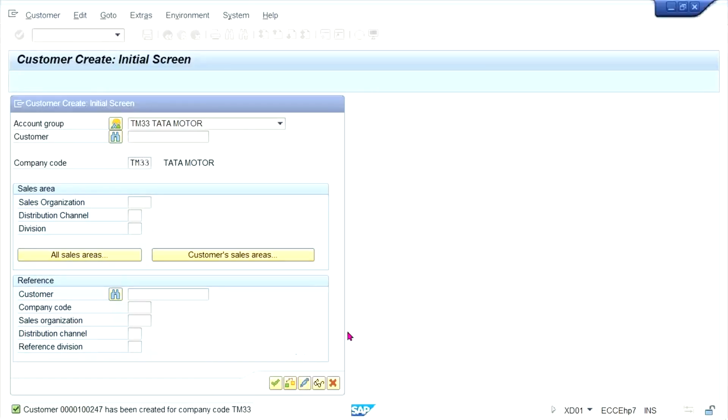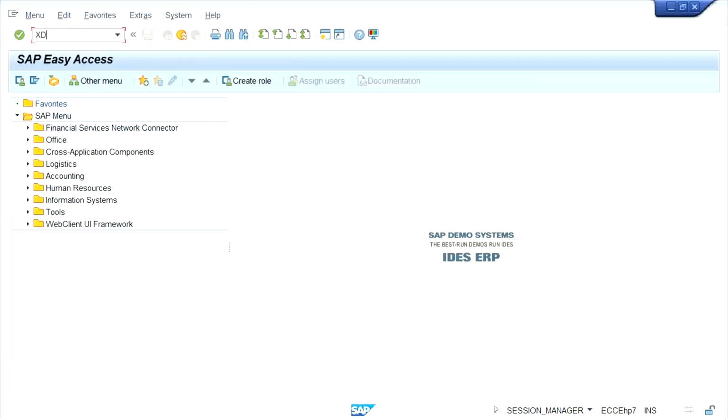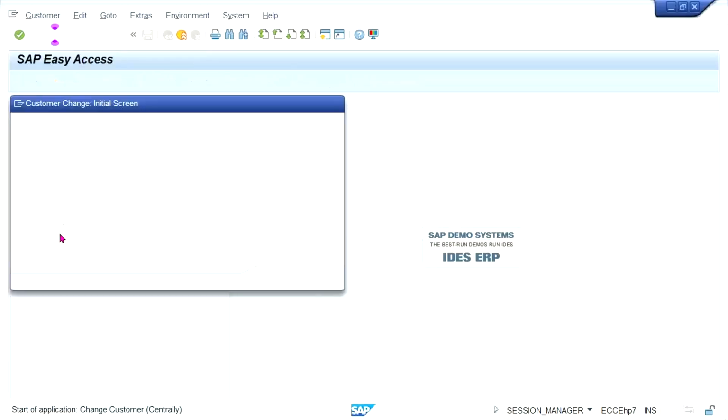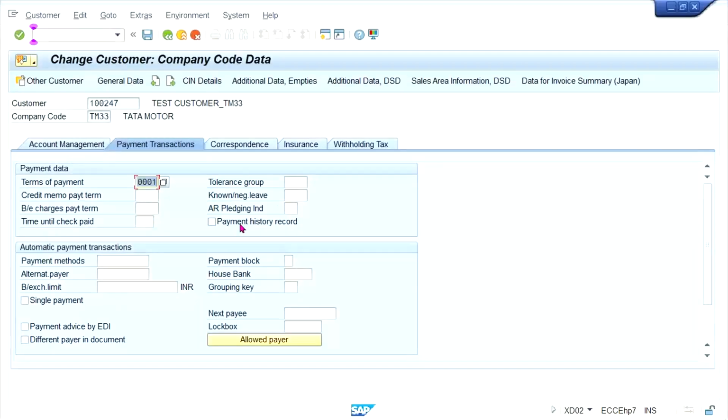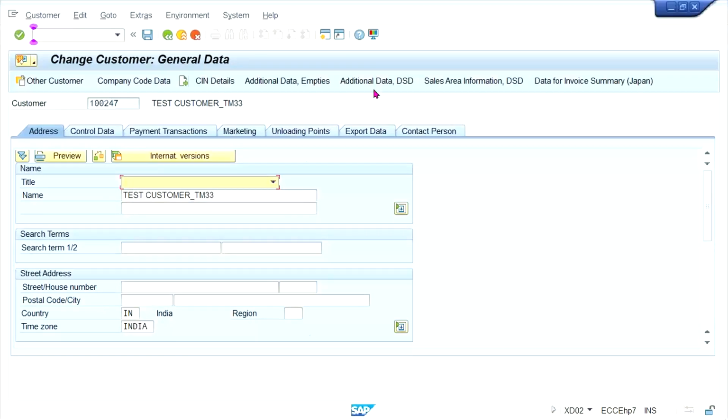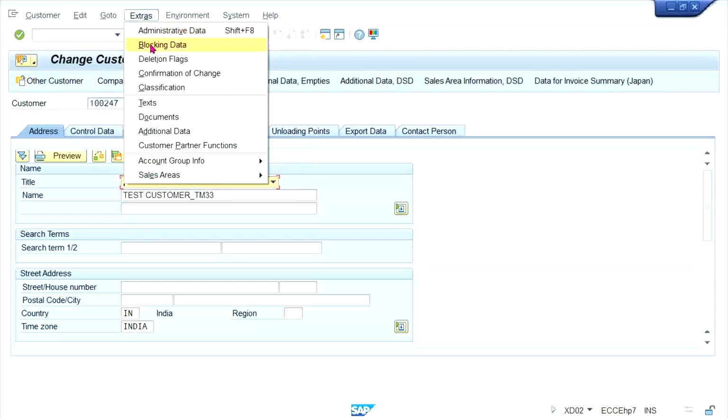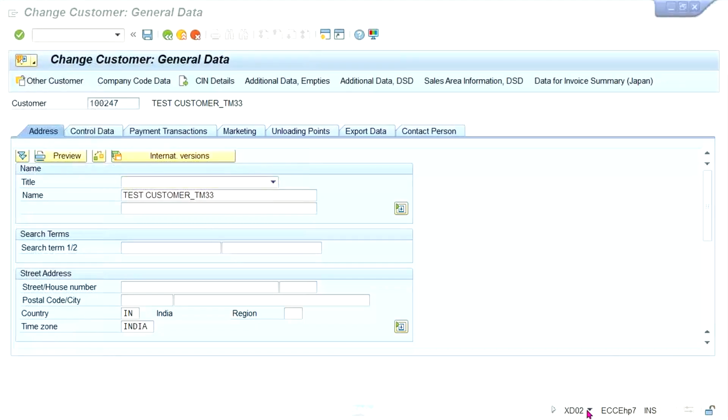This is the customer. If you want to edit the customer, use XD02. If you want to display, use XD03. If you want to block, you can go to Extras and click on Block, or else the transaction code is appearing, which I think will take you to XD05.